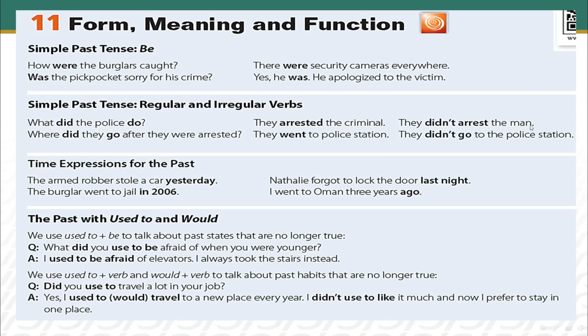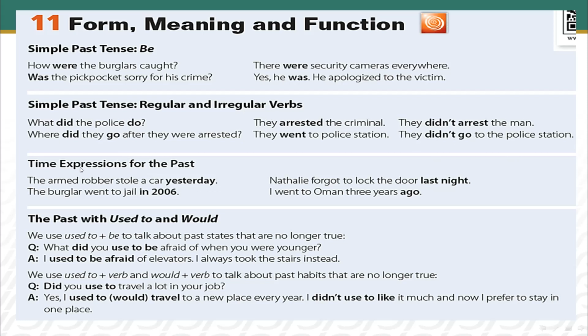They didn't arrest the man. So the negative form of the past tense, we use didn't plus infinitive. For irregular verbs, every verb has its own form. Where did they go after they were arrested? They went to the police station. So the past tense of go is went. In the negative form, we use didn't plus infinitive. They didn't go to the police station.